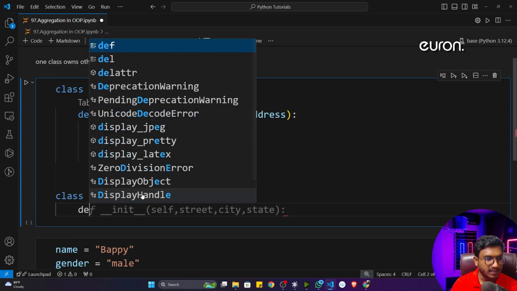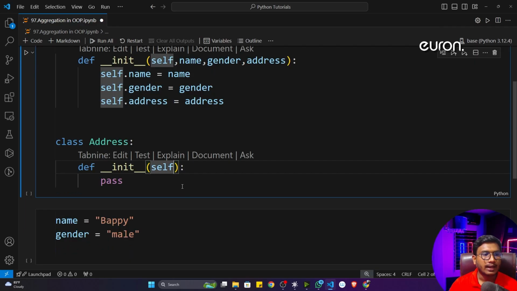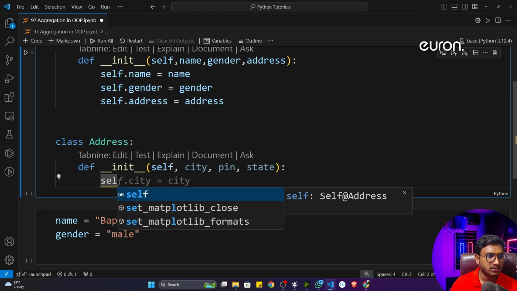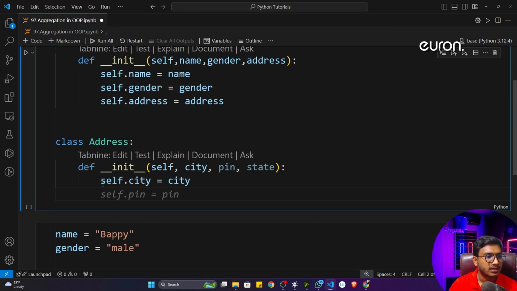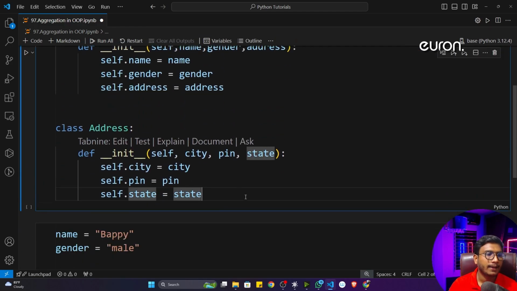Now inside this class, I'm going to create another constructor, __init__. This class also takes some input. The first input will take the city name, the second input will take the pin code, and the third input will take the state. You can mention many more things inside address, but I'm going to take these three entities as of now. Again I'm going to create instance variables: self.city is equal to city, self.pin is equal to pin, and self.state is equal to state. That's how I can define this class.